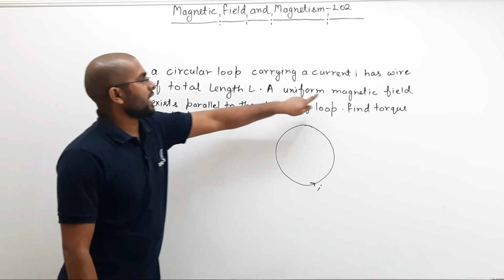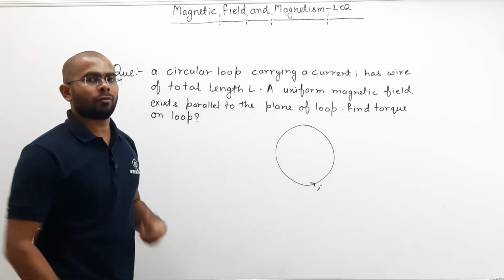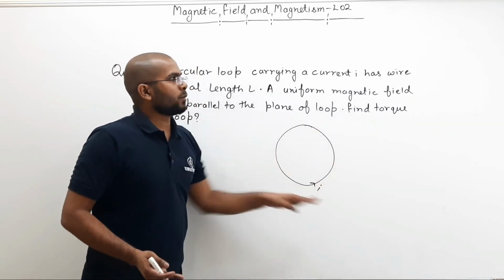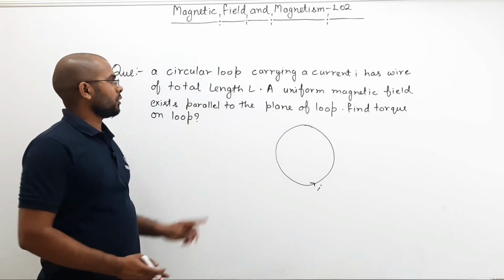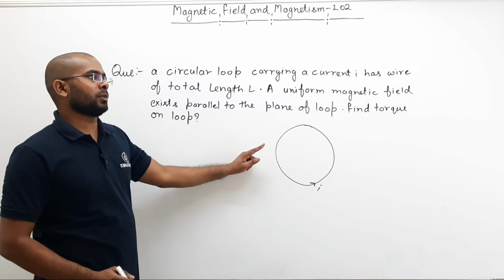A uniform magnetic field exists parallel to the plane of the loop. What is the plane of the loop? This is your loop, so this white board is your plane of the loop.